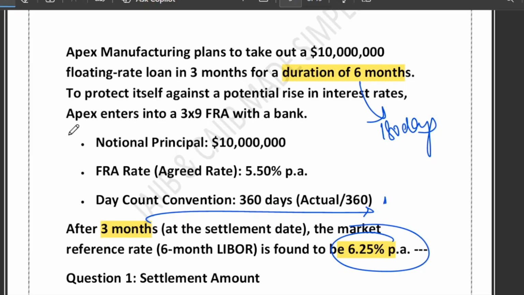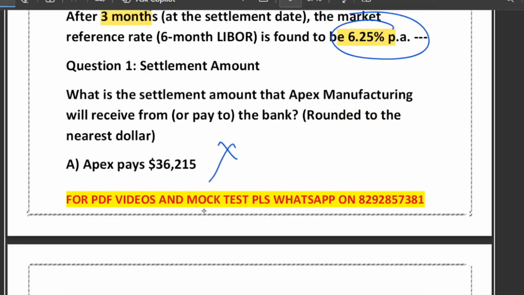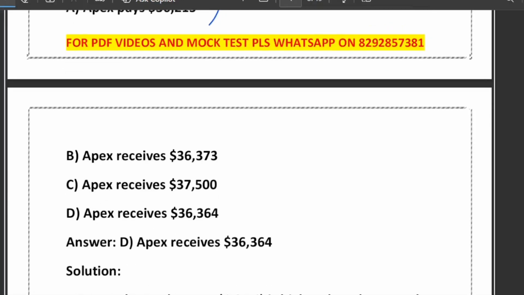Let's see the options that they have given. Pay 36215, no, wrong. Option number B, receives 36364. Yes, option B is correct.